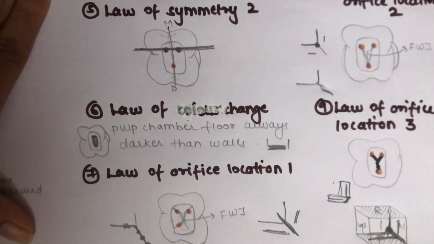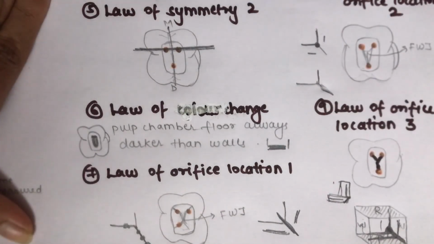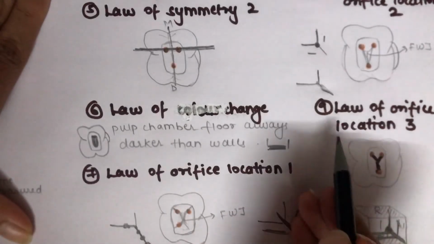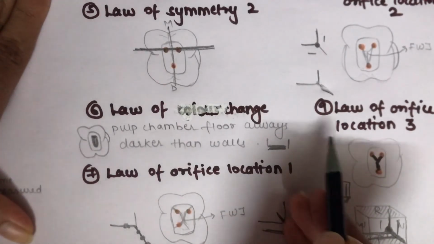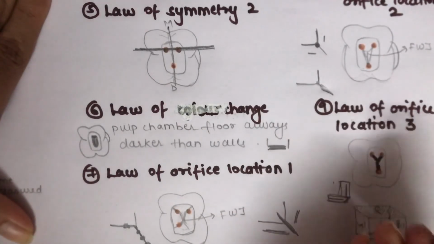Now moving on towards the last law, that is the law of orifice location 3. It states that the orifices of the root canal are located at the terminus of the root developmental fusion lines. Now these fusion lines are like thin black lines which are seen at the fusion of the root during the development of the teeth. So these fusion lines are darker than the pulp floor color.